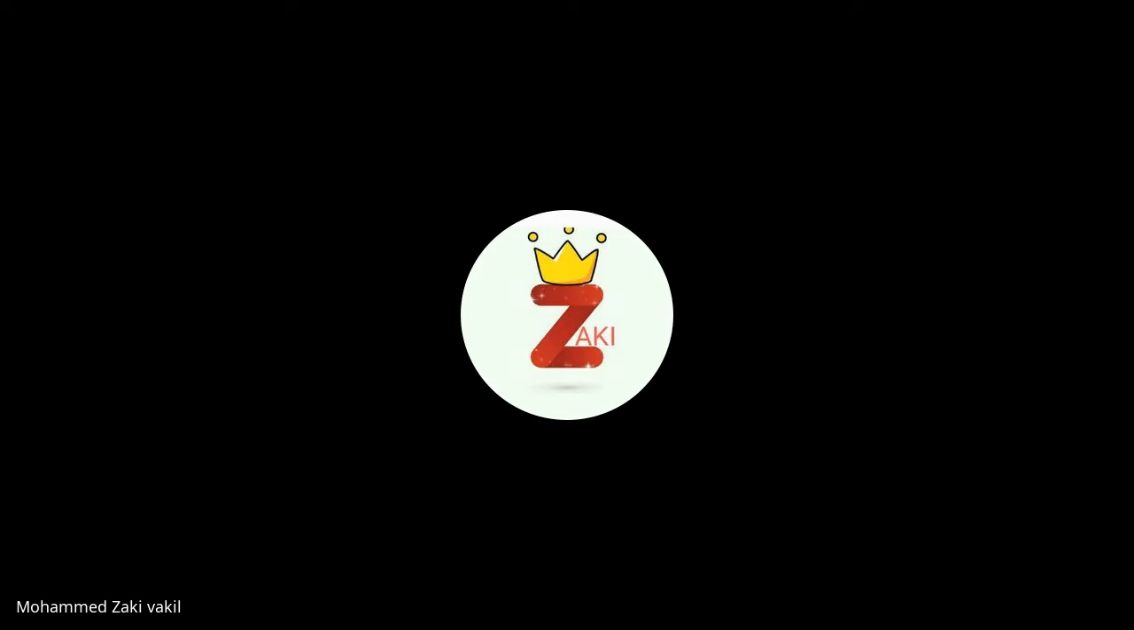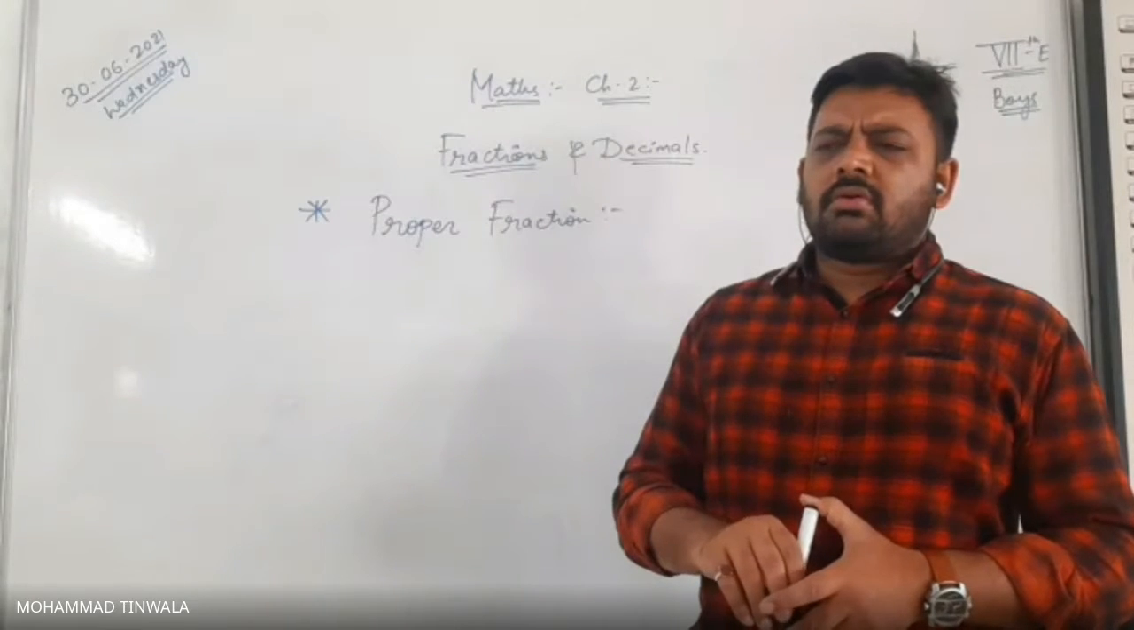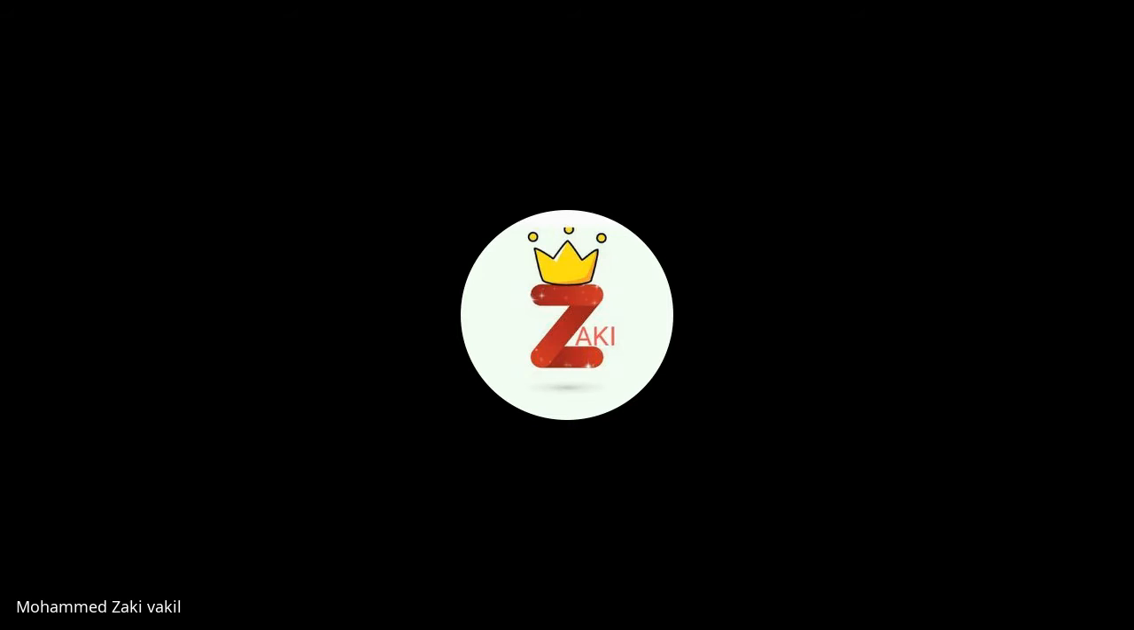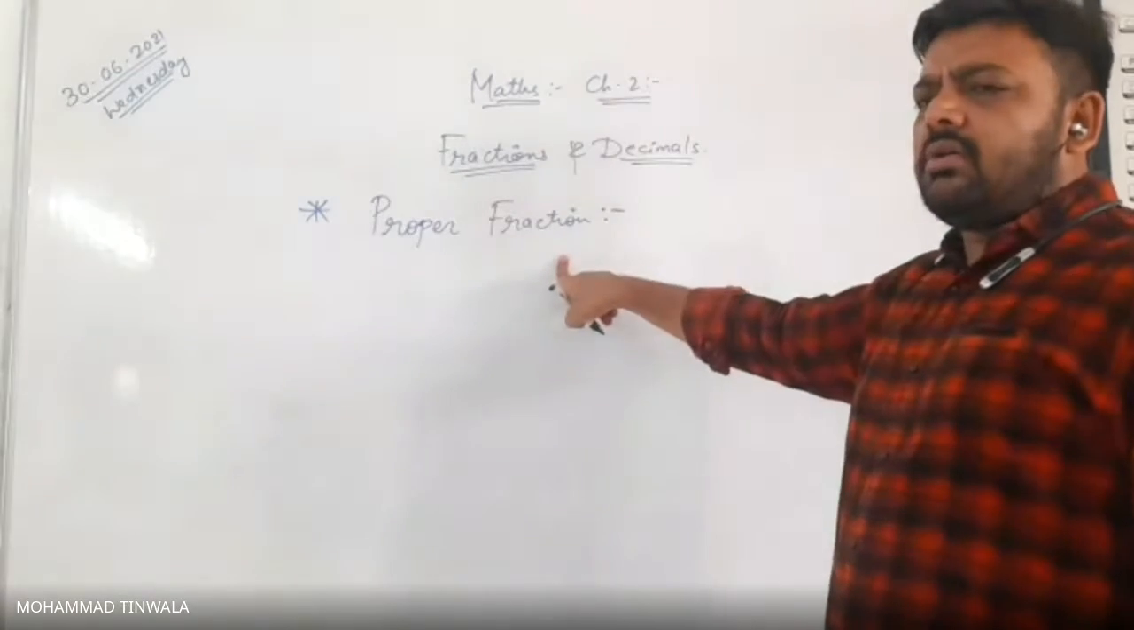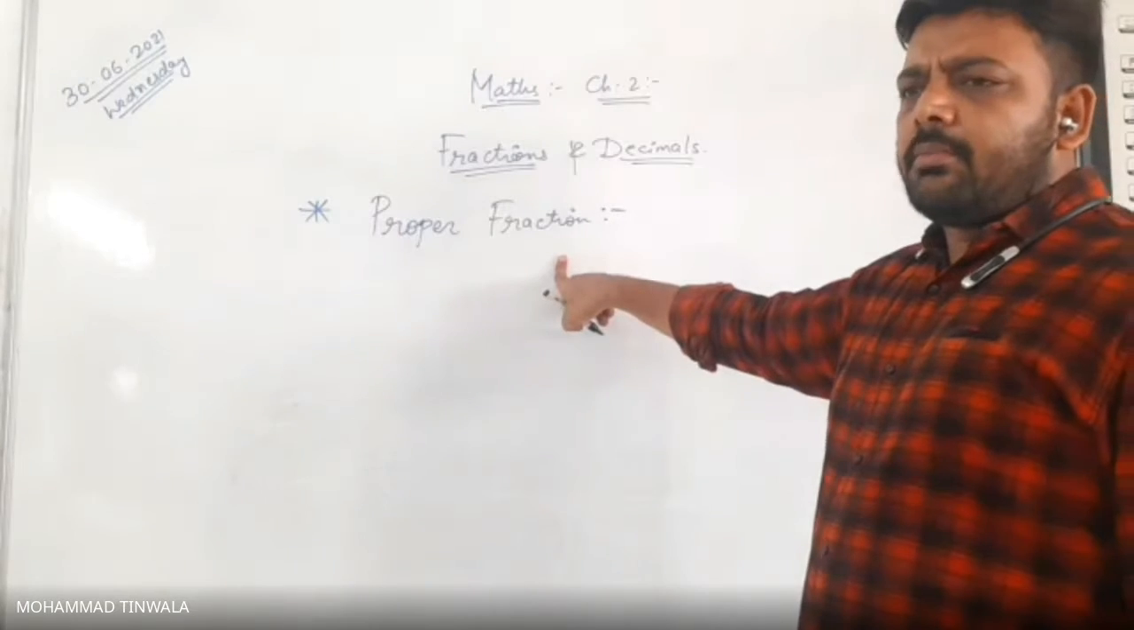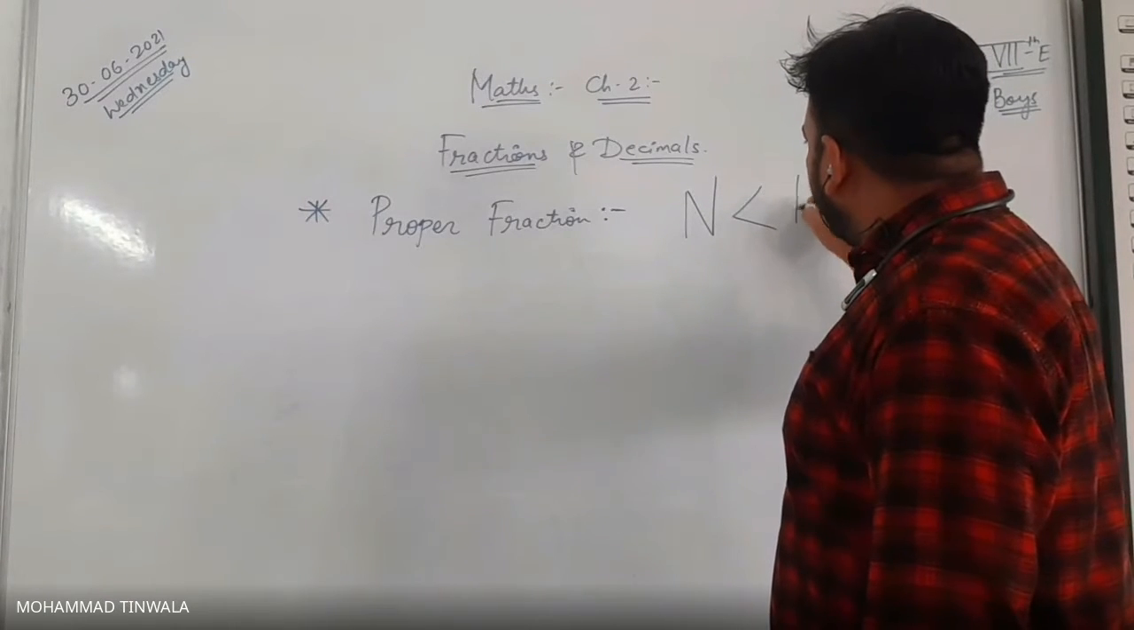Sir, I was checking if my voice is coming in. Okay, let's go. Proper fraction means what? Proper fraction: upper digit is smaller than denominator. Numerator is smaller than denominator.